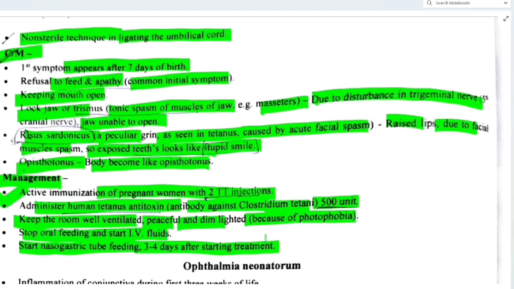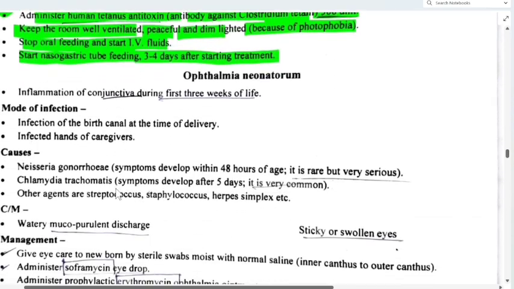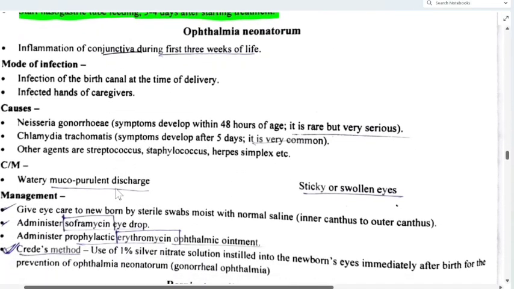Then we have to start IV fluids. Then start nasogastric tube feeding 3 to 4 days after starting the treatment. So hope it is clear to all of you. Now coming to the next, that is ophthalmia neonatorum.